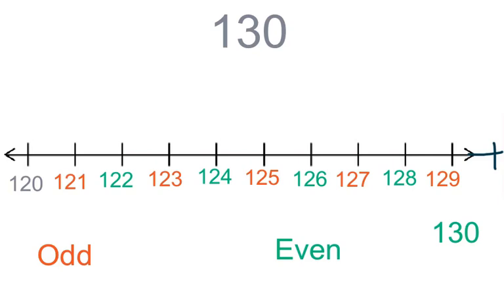We haven't really talked about numbers that end in 0, but numbers that end in 0 are even. So here are the even numbers. Numbers that end in 2, 4, 6, 8, or 0.